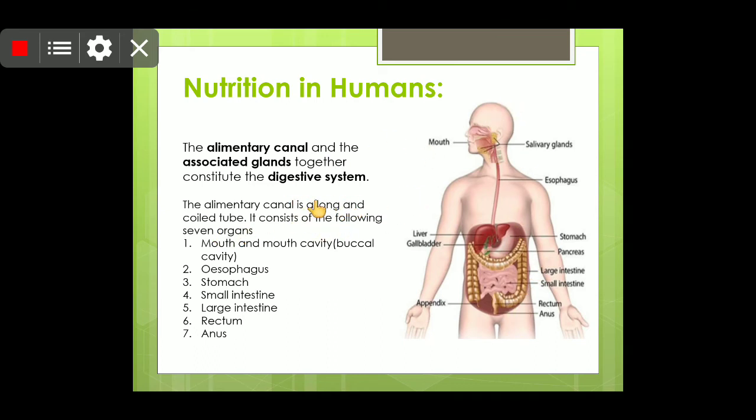So students, as you can see here, this is just an overview of the digestive system. It will start from the mouth, that is the buccal cavity, in which the teeth are involved, tongue and salivary glands. The saliva will be mixed with the food by the teeth.